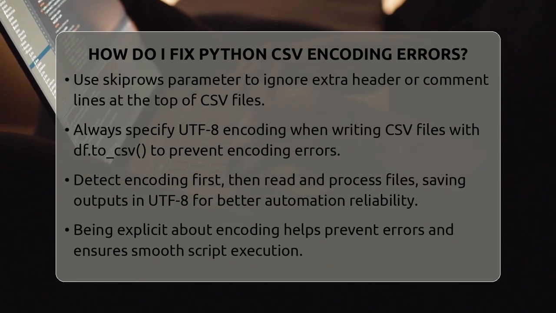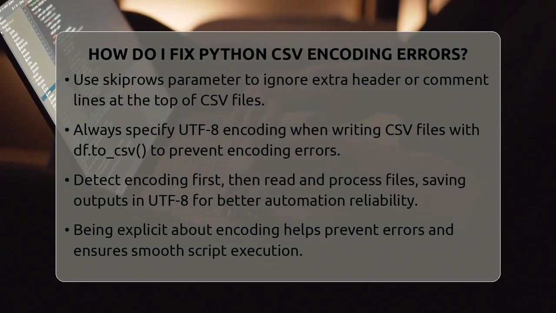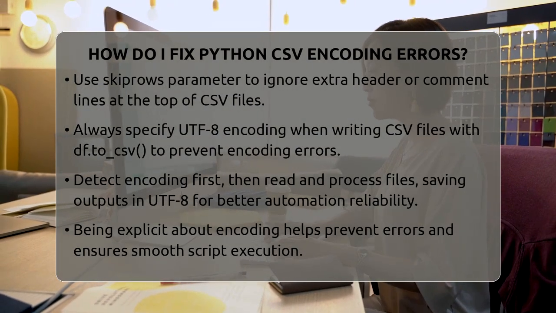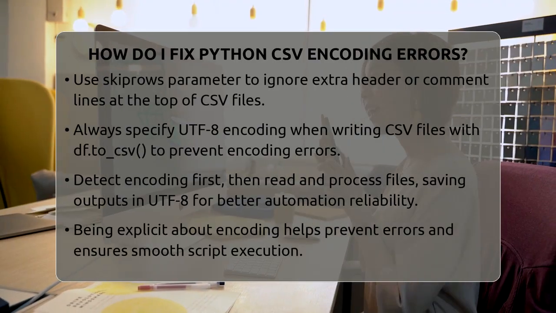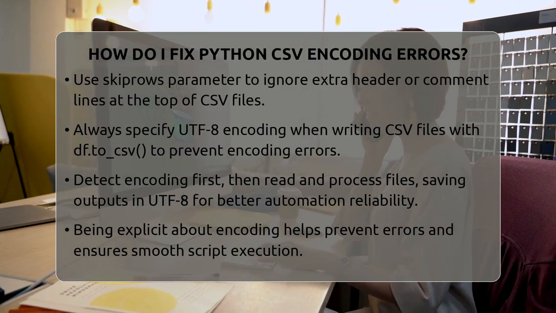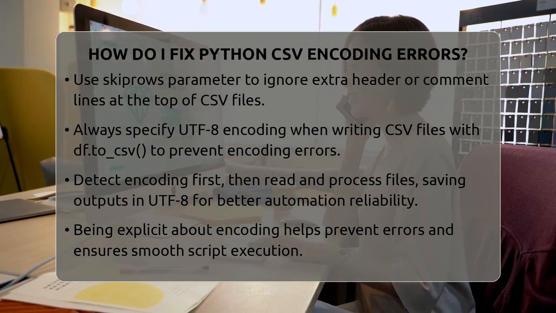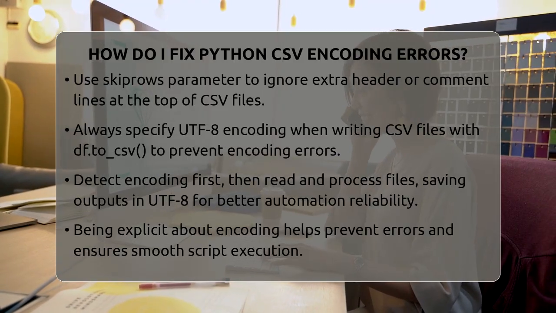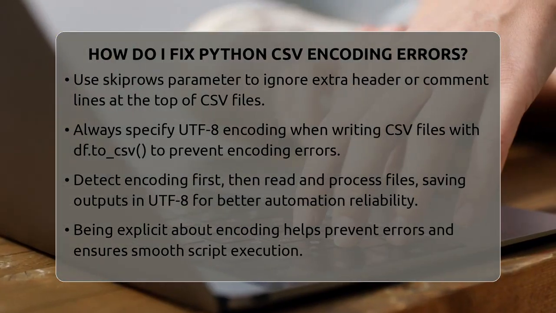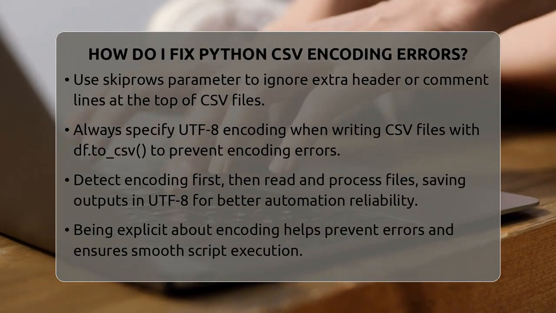For automation workflows, the best approach is to detect the encoding first, then read the file with that encoding, process your data, and save the output in UTF-8. This way, your scripts become more reliable across different sources. Remember, always being explicit about encoding helps prevent errors and keeps your automation running smoothly. By following these steps, you can handle most CSV encoding issues and keep your Python scripts working seamlessly.